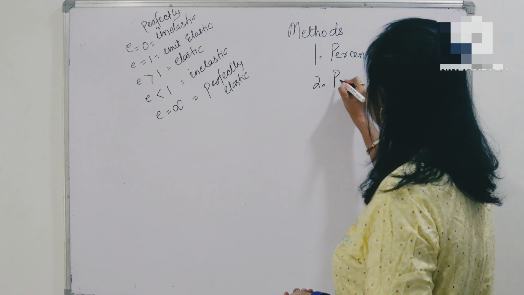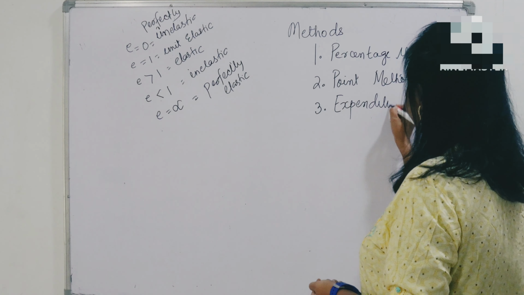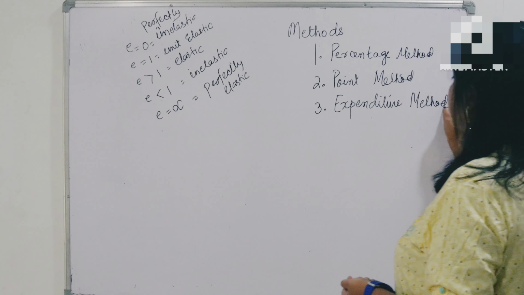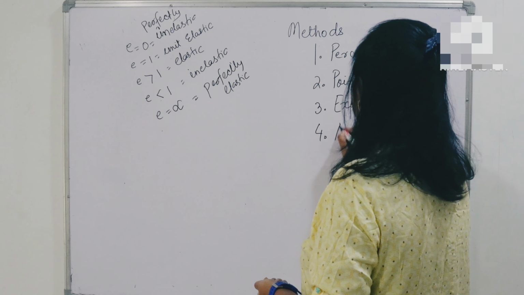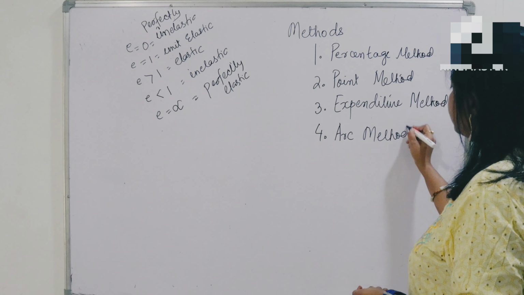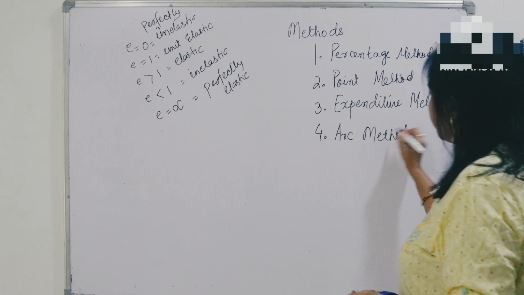The third one is the expenditure method. And the last one is the arc method. These are the 4 methods that we will see, but in this video we will cover the first two, the percentage method and the point method. So let's start.